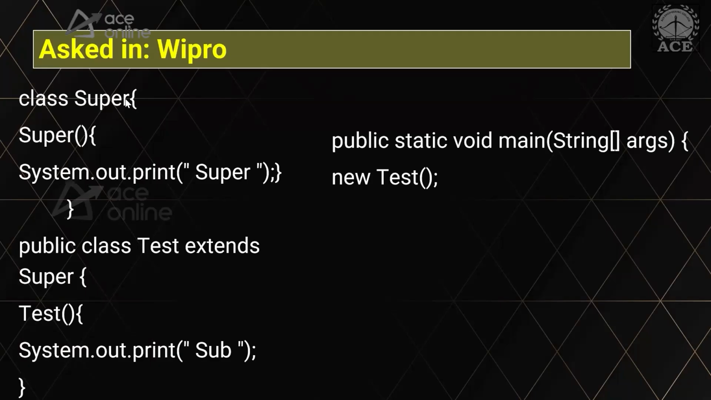I have a parent class with a constructor. I have a child class because I'm using the extends keyword, with a constructor. Now I'm invoking the child class constructor.